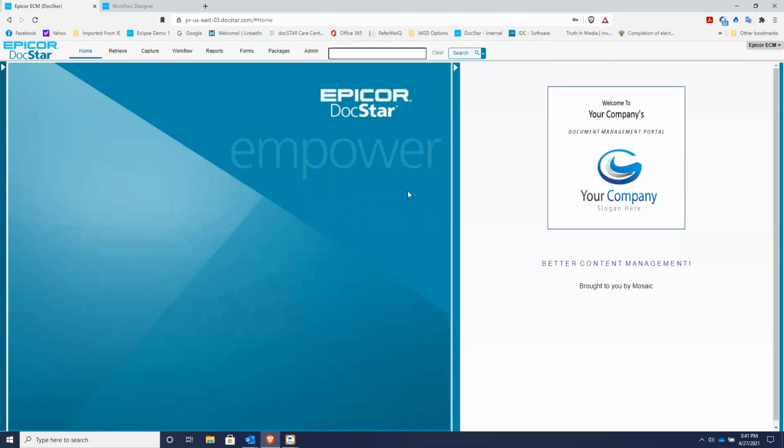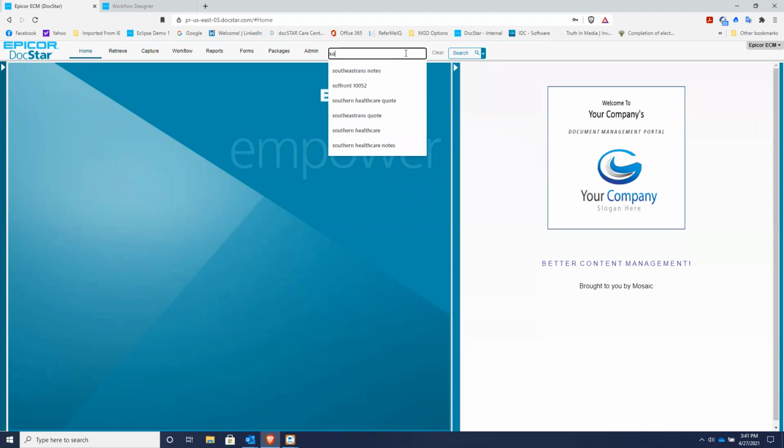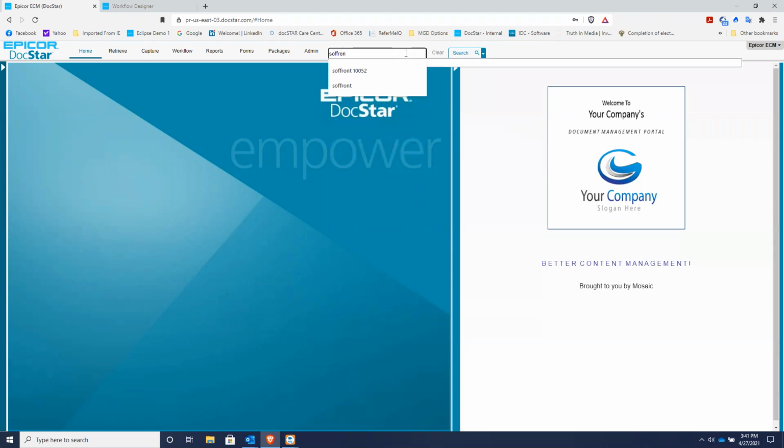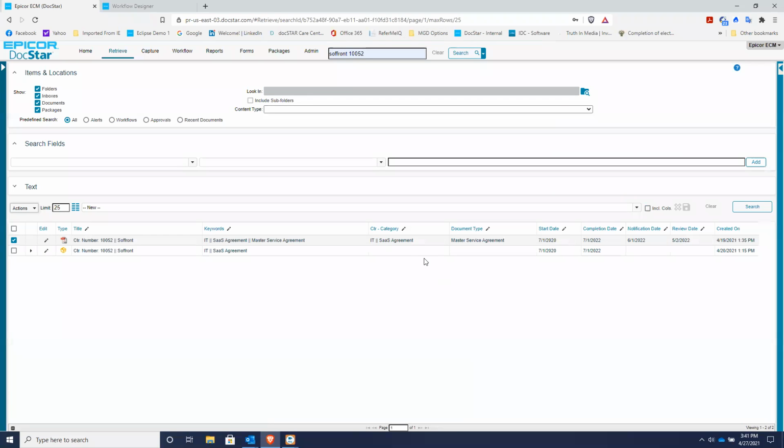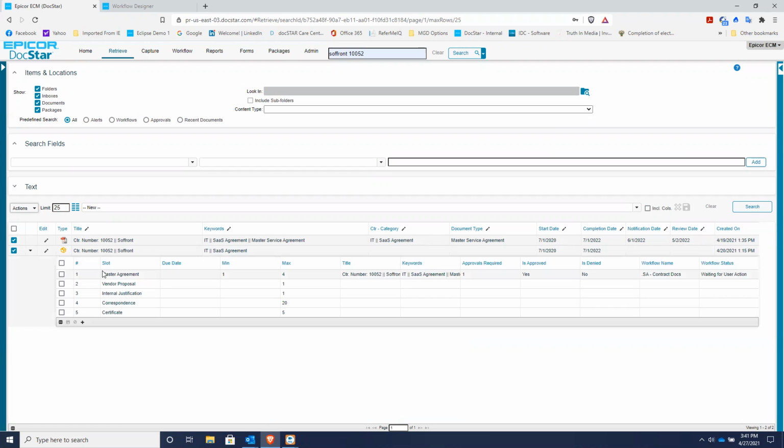Now, what happens if you want to just go find a specific agreement? Maybe you have a vendor on the phone right now and they want to talk to you and you want to get a copy of the agreement. So just start typing the name of the vendor. And in this case, we have a vendor and a contract number. I can just click the quick search bar and it takes me to basically a package. So this is Sofront. So I have the master agreement, the vendor proposal, the internal justification and correspondence, and a certificate of insurance related to this particular agreement.